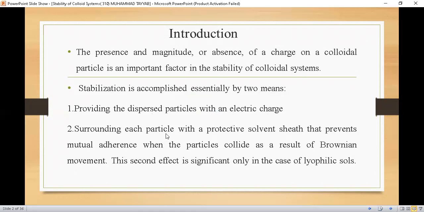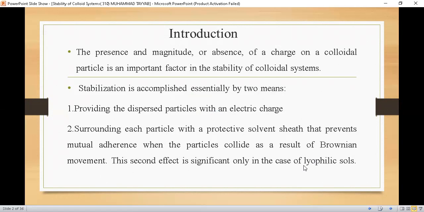Second, surrounding each particle with a protective solvent sheet that prevents mutual adherence when the particles collide as a result of Brownian movement. This effect is significant only in the case of lyophilic colloids. As we discussed, lyophilic colloids are those in which there is a strong interaction between the dispersed phase and the dispersion medium.